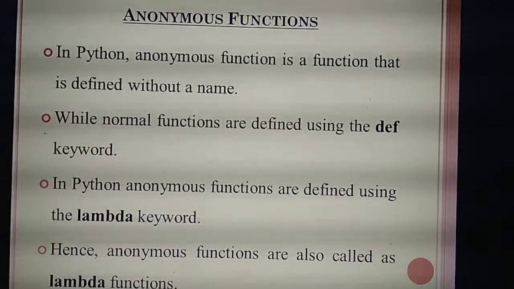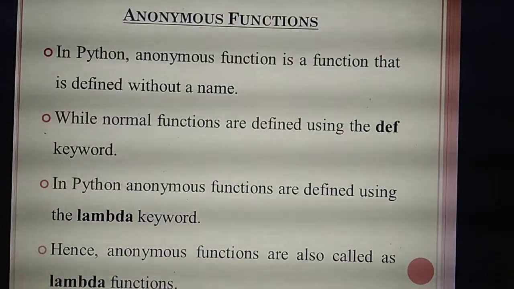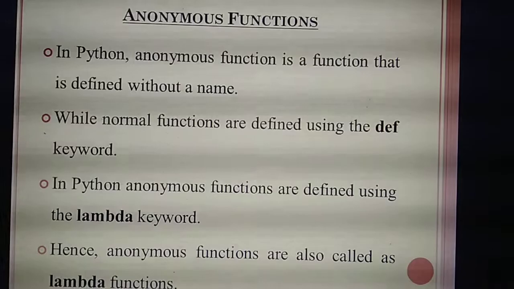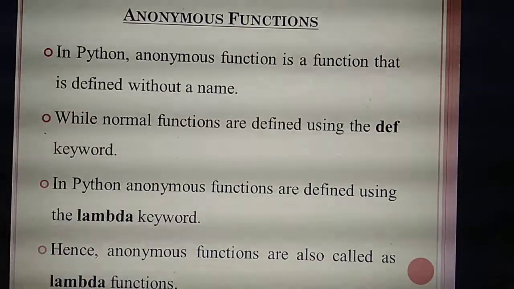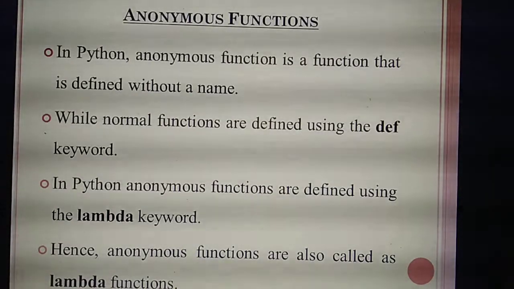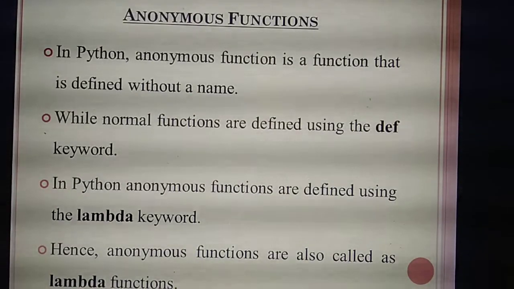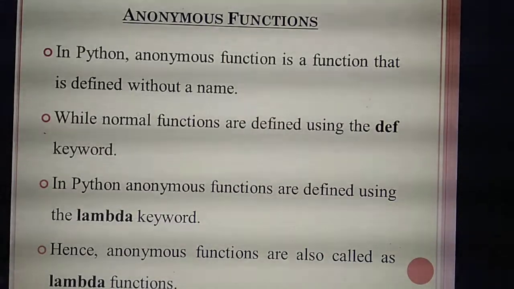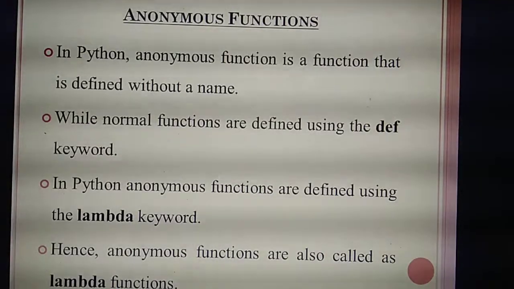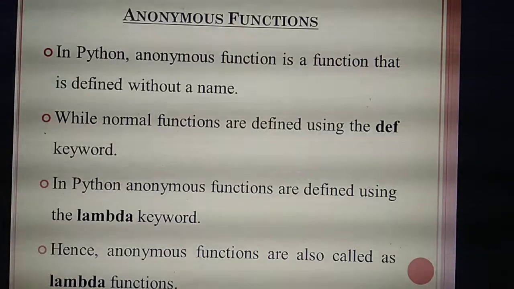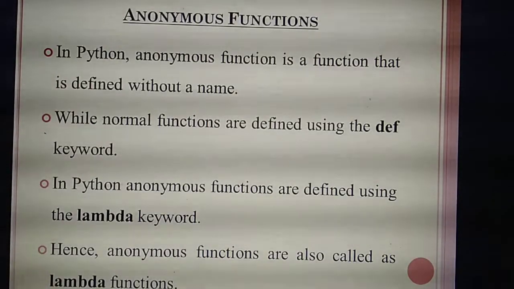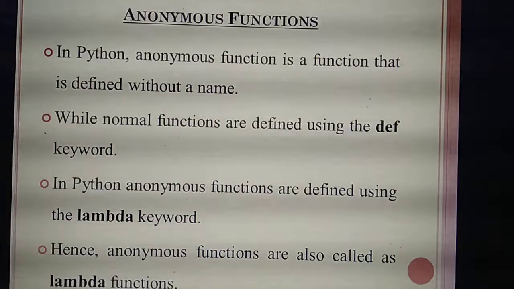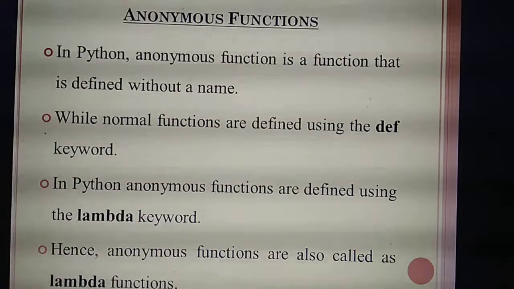In a program, if you find the keyword lambda, you should know that function is an anonymous function. These functions are also called lambda functions. So what is the other name of anonymous function? Lambda function. Understood? Here you have studied 4 points.